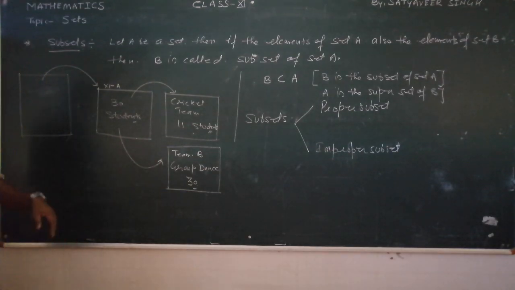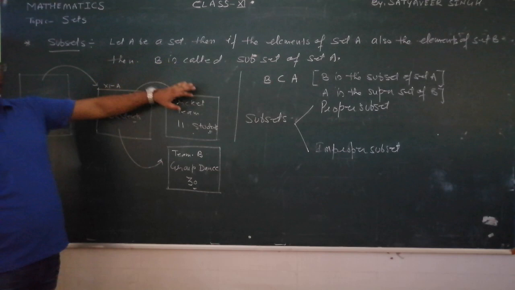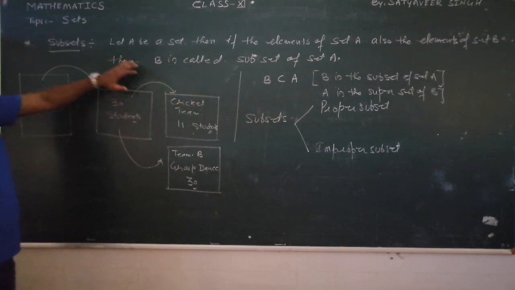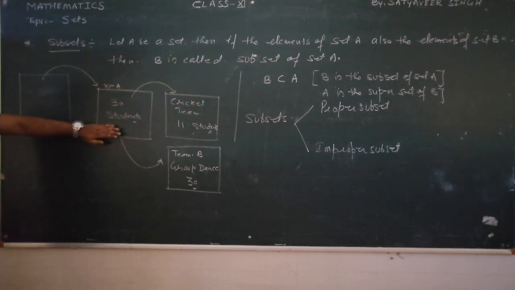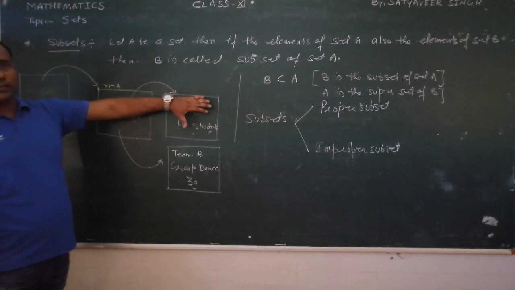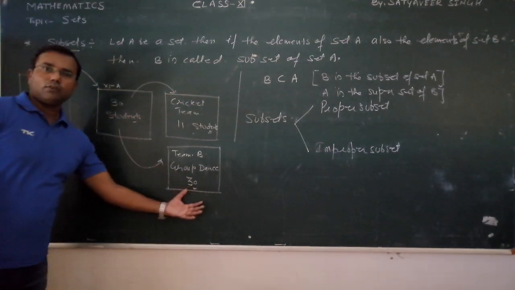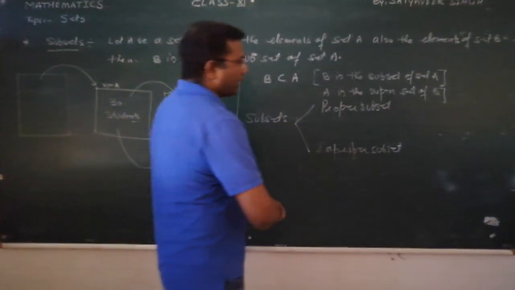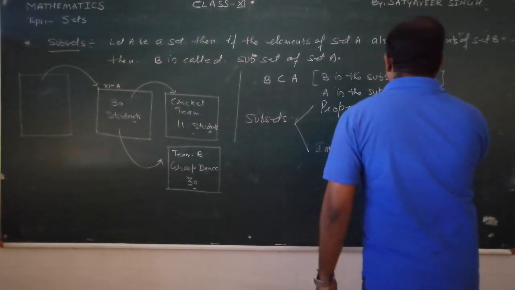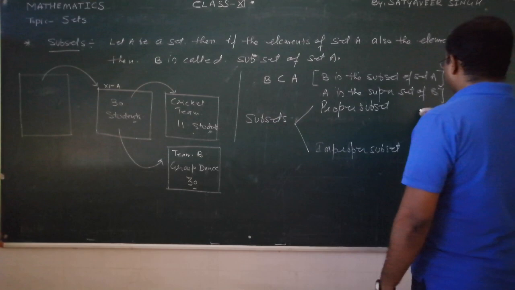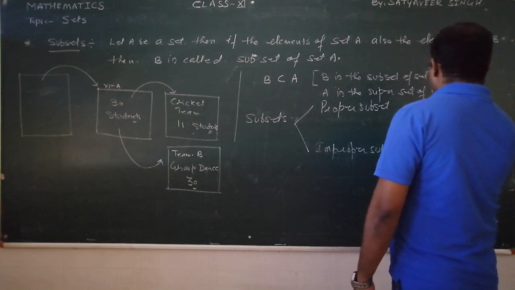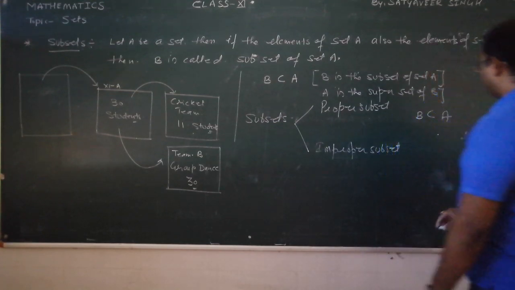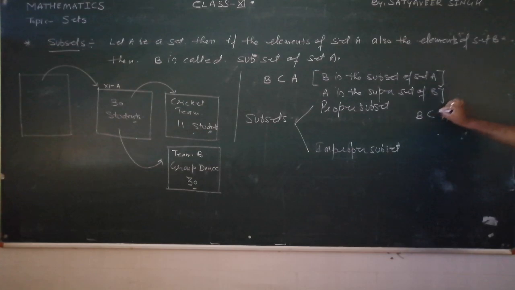Improper subset. Here, because we have taken 11 students, some of the students are still remaining in this class who are not part of the team. But here, all the students are part of the team. So how to represent this? If we are saying it is a proper subset, we say set B is a proper subset of A. This is the symbol of proper subset.